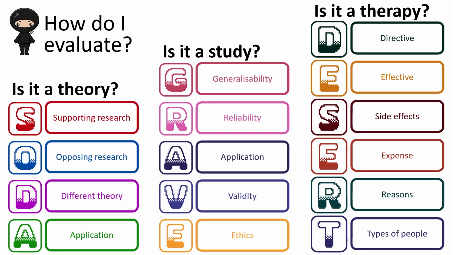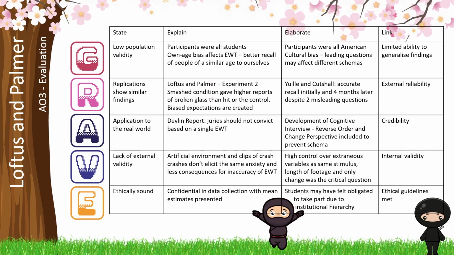How are you going to evaluate? Well, we're still sticking with GRAVE because this is a study. How does this break down? Well, in terms of population validity, we wanted to develop our logical chains of argument. But we might do that with 2 negatives, in terms of the participants all being students, so they had own age bias, where we tend to remember details that are similar to ourselves. We can also talk about cultural bias and that affecting schemas, which is a large part of leading questions.